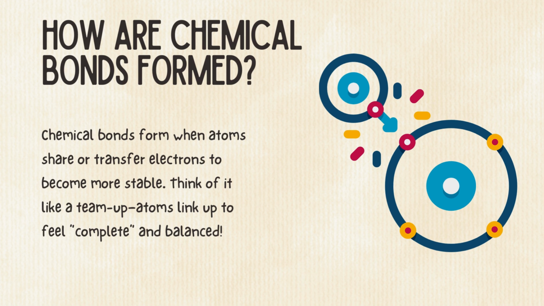How are chemical bonds formed? Chemical bonds form when atoms share or transfer electrons to become more stable. Think of it like a team of atoms linked to feel complete and balanced.